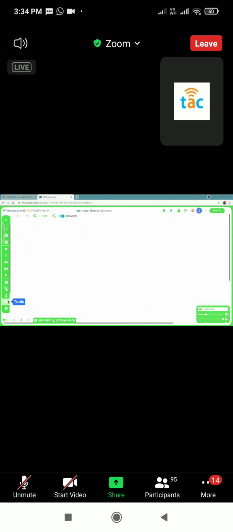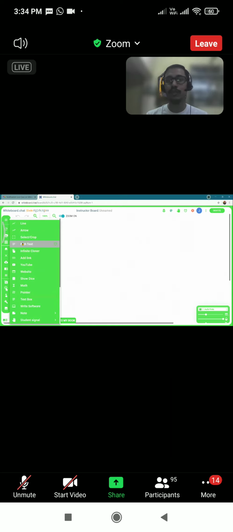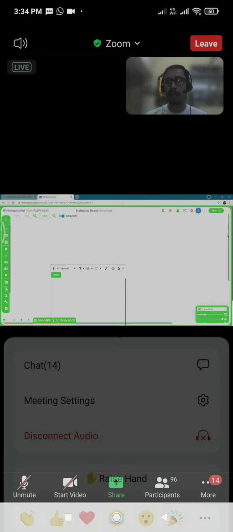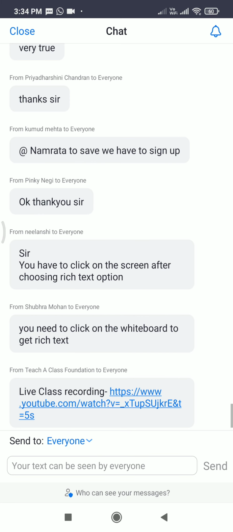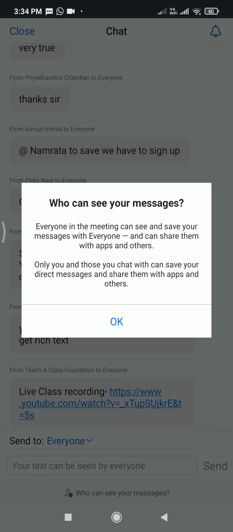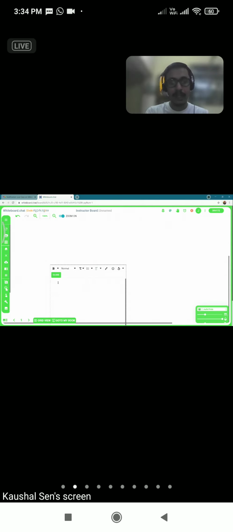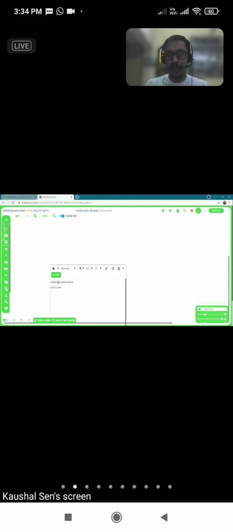So the moment you click onto the tools part, the fourth tool in the series is the rich text part. I'm going to click here and you see I have got a small mini pad. You have the bold option, the font options, the bullet options, pen, emoji, and the undo option. I can ask my students to write an essay or a paragraph or a notice, and it comes very beautifully into this whiteboard.